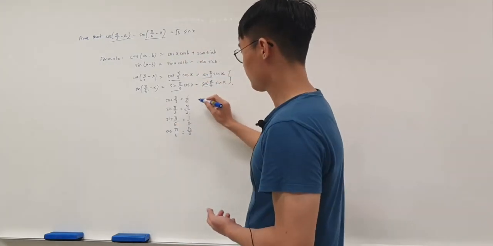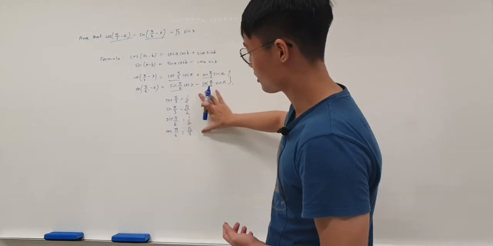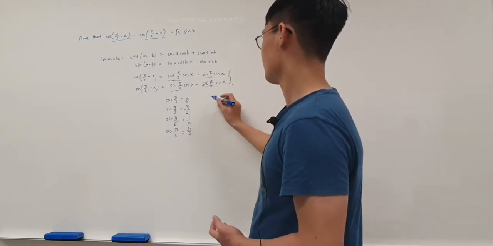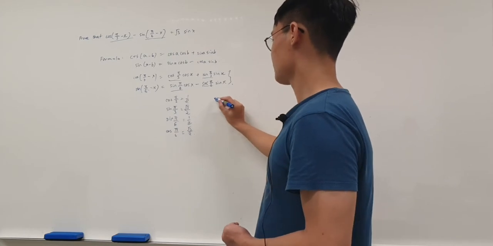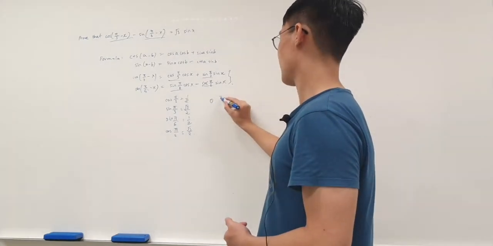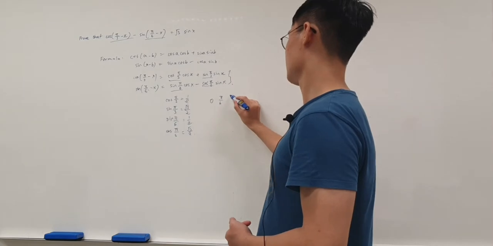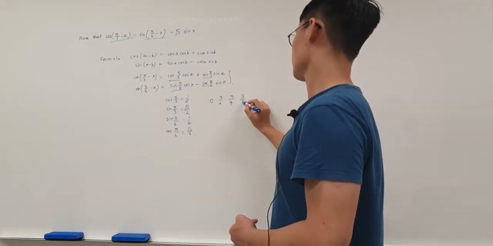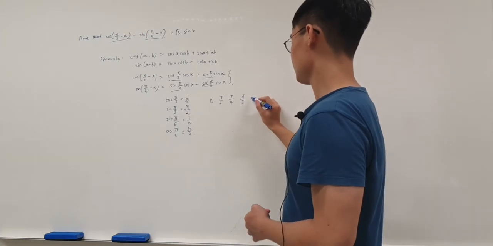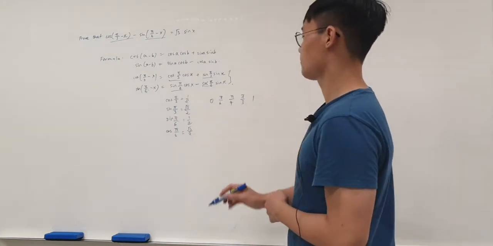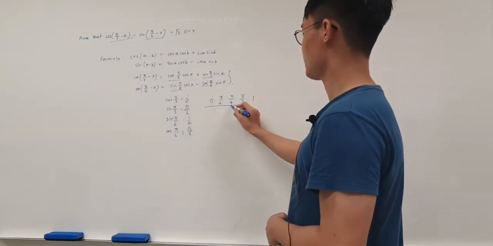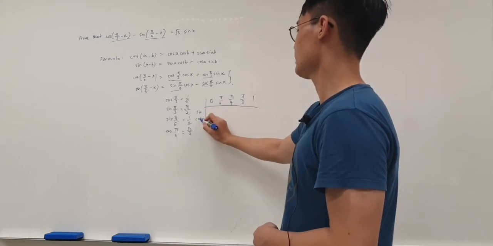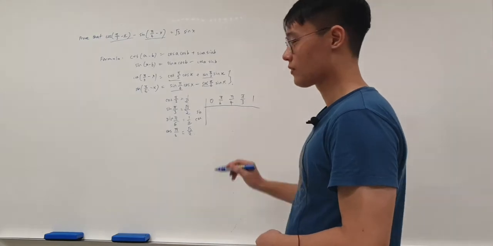There is a shortcut to remembering all of this. Let me draw a table. This is 0, this is pi over 6, this is pi over 4, this is pi over 3, and this is pi over 2. Let me write sine and cosine here. Sine of 0 is 0.